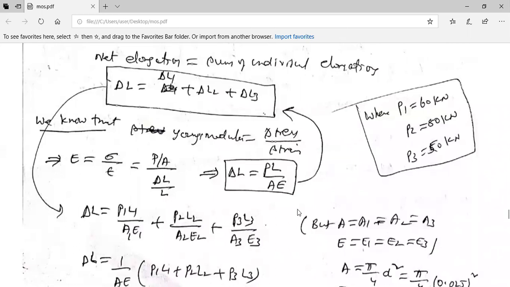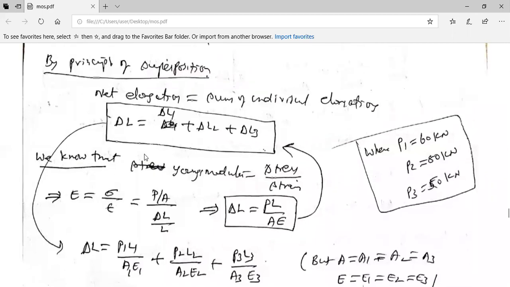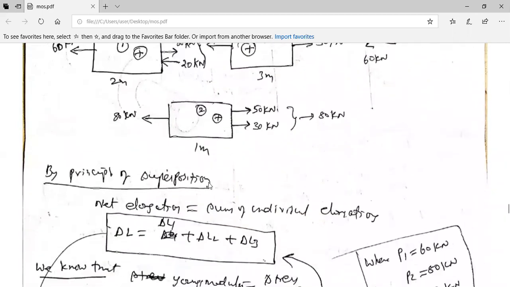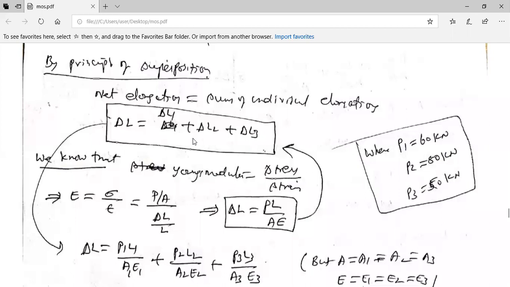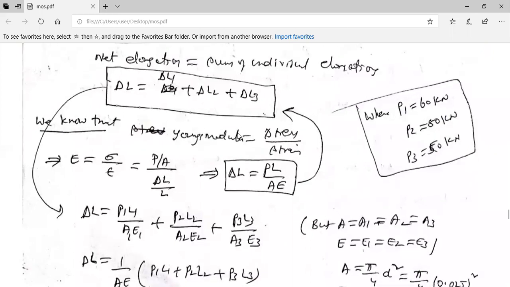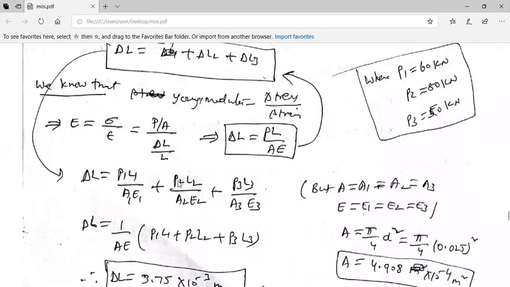Now, delta L is equal to PL by AE is for a single one, but you have three portions. Therefore it is going to be delta L1 plus delta L2 plus delta L3. In this way, you have obtained the change in length, or net elongation, as delta L1 plus delta L2 plus delta L3. Now, what is this delta L1? Delta L1 is PL by AE, so P1 L1 by A1 E1, P2 L2 by A2 E2, P3 L3 by A3 E3.